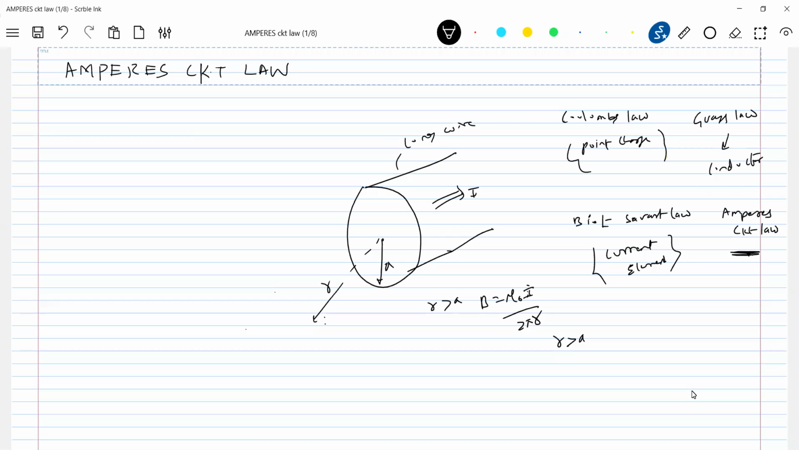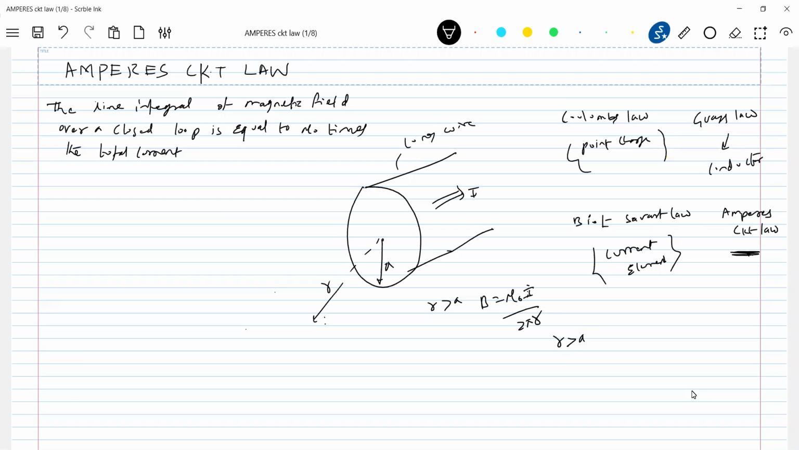So let me put that law: the line integral of magnetic field over a closed loop is equal to mu naught times the total current crossing the area bounded by the closed curve.